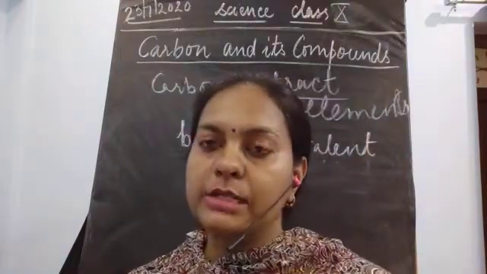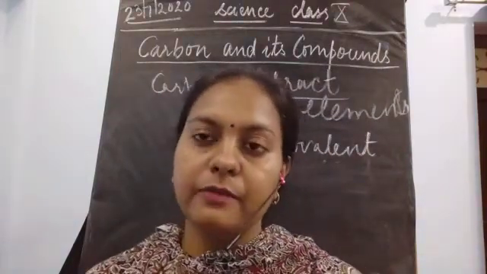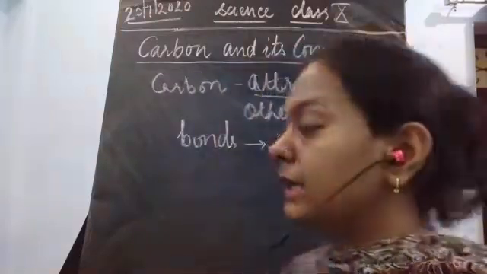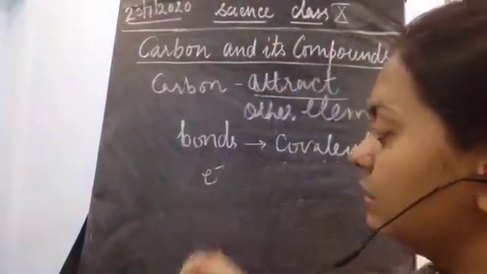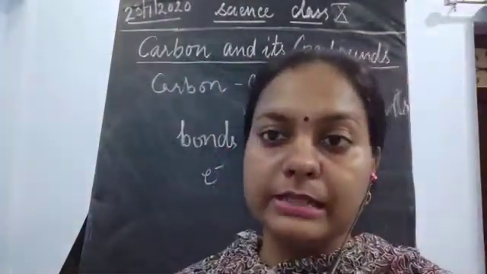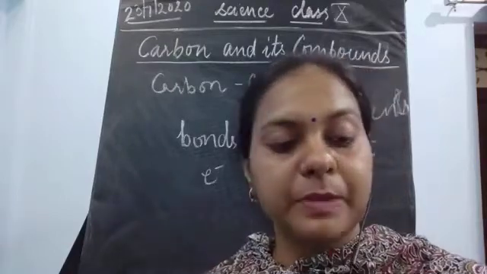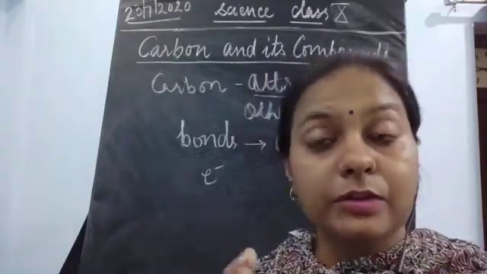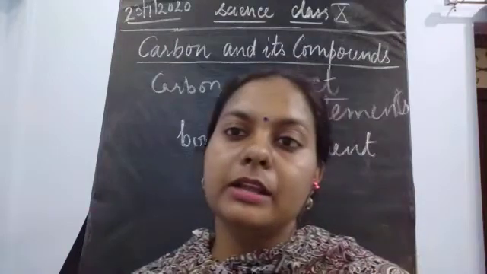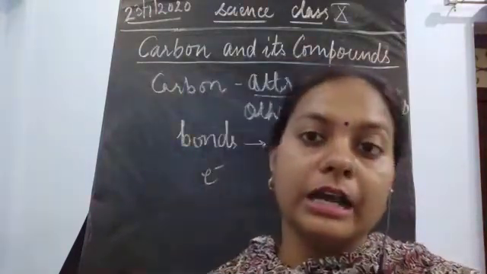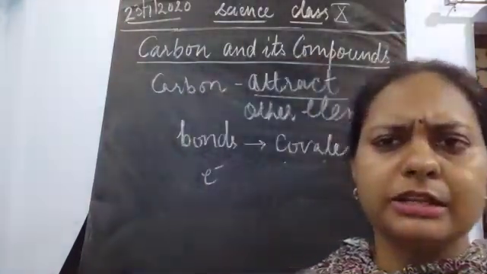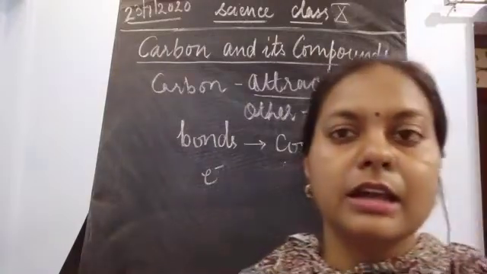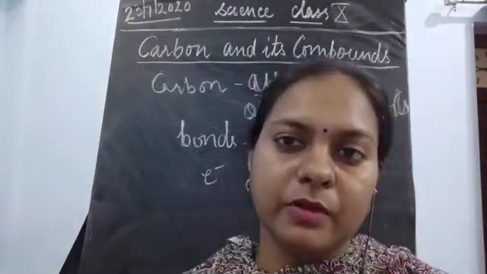Now, why are bonds being formed? Bonds are being formed because the electrons are utilized. Electrons are present, and these electrons participate in making the bonds. These electrons are participating in the attraction, or repulsion, but actually only the attraction is there in this part. Then only the bonds are being formed.